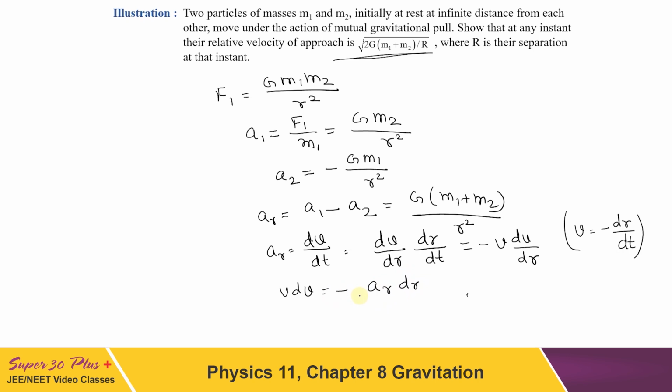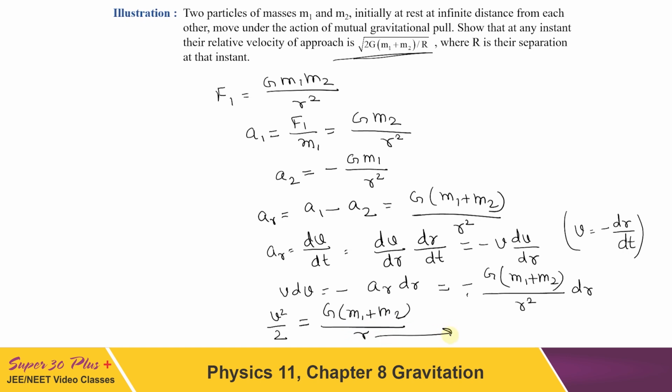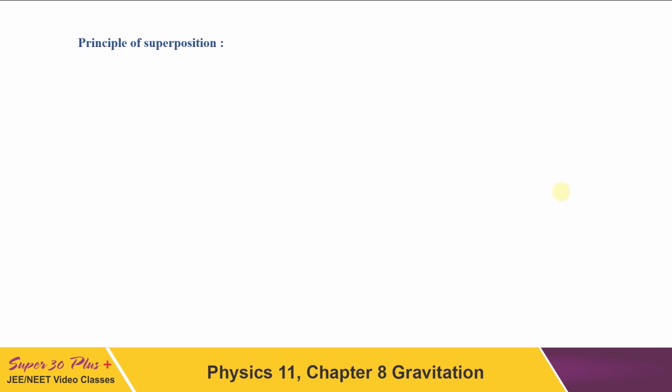Now I can substitute the value of ar from above, that will give minus G (m1 plus m2) upon r square dr, which on integrating will give v square by 2 equal to G (m1 plus m2) upon R. Now when this r is equal to capital R, which is given in the question, the value of v will be equal to under root 2G (m1 plus m2) upon R. That we had to prove. This is the relative velocity of approach between the bodies.